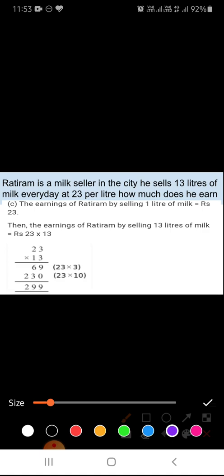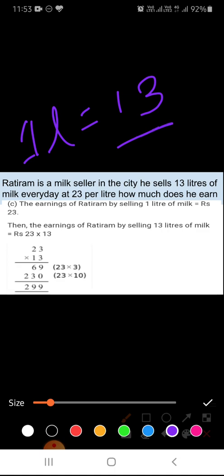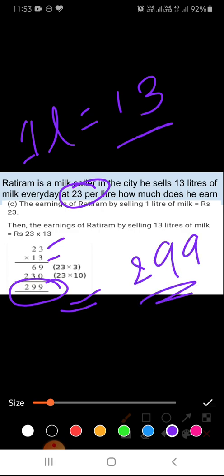You have to tell that if the cost of 1 liter of milk is 13 and he sells 23 liters every day, then how much will he earn? So we will multiply 23 and 13 and we will get the answer 299. Means in one day he earns 299 rupees.